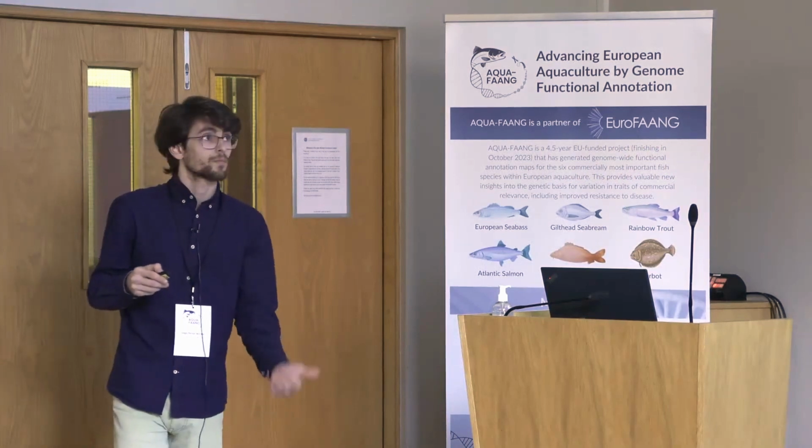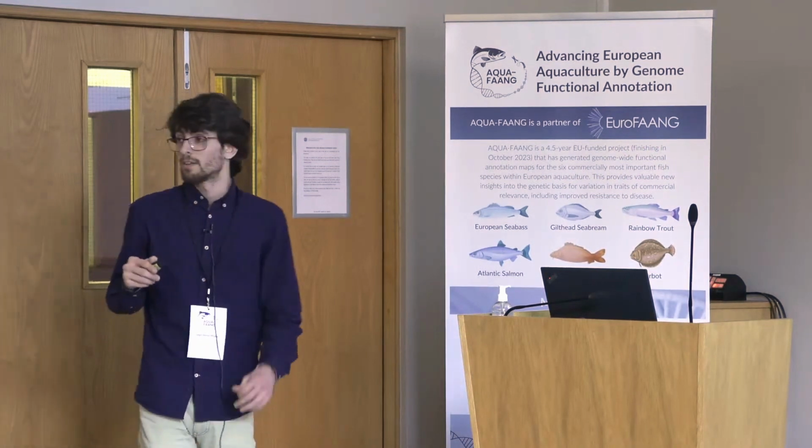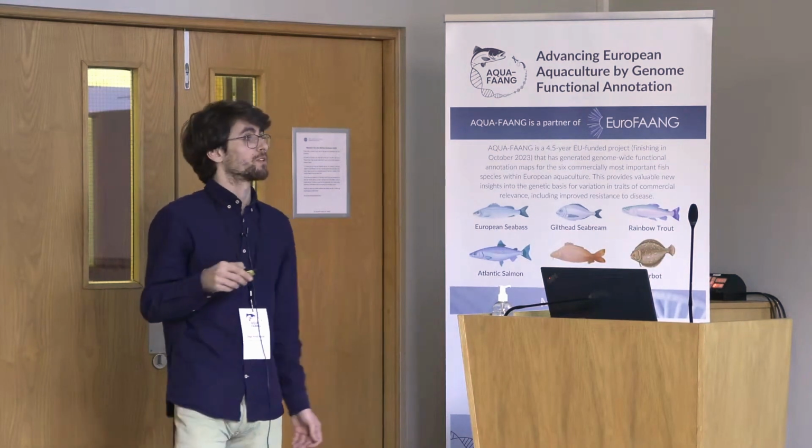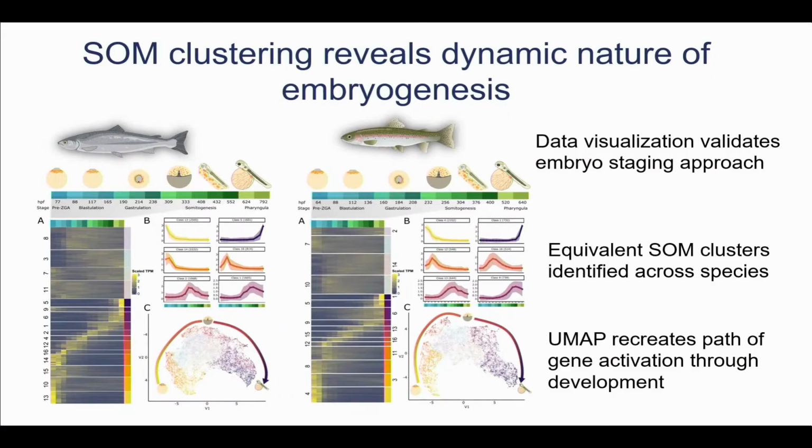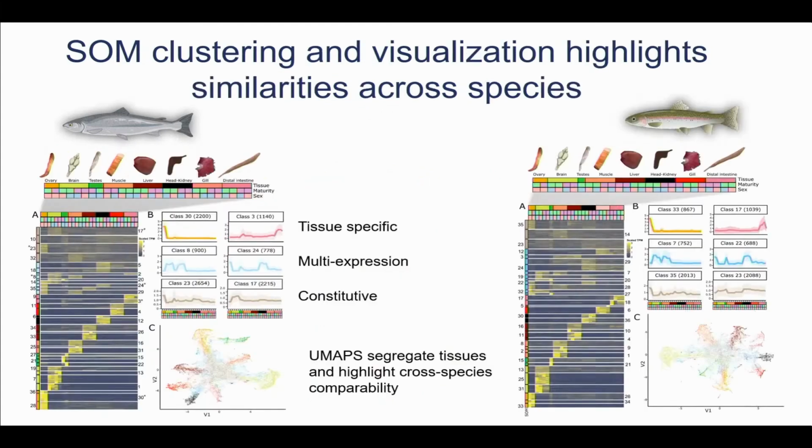So the next thing we did was try to, and this is fresh out of the oven, by the way, do some gene ontology enrichment to better understand the function of each cluster. So for the def maps, I have individual clusters, although I did remove constitutive to try and make it a bit less cluttered. And then, on the other hand, for the body maps, I collapsed the SOM clusters into tissue-specific expression. And then further, I also added constitutive class. I've still not had a chance to have an in-depth look at the multi-expression classes. So we can now have a look at that.